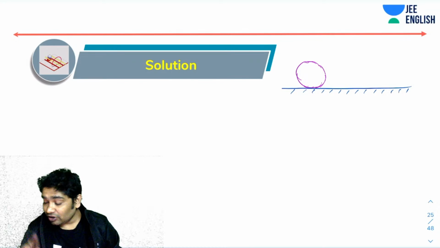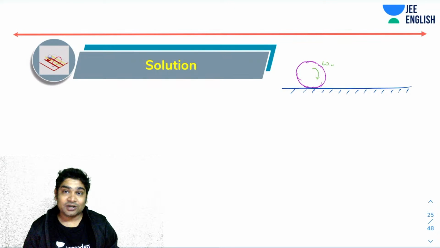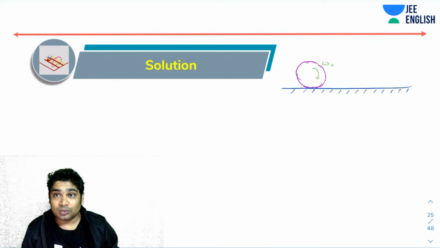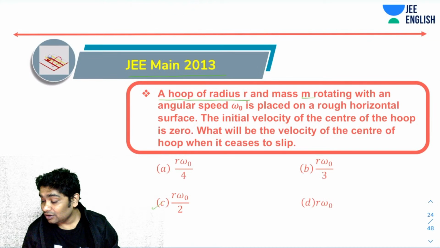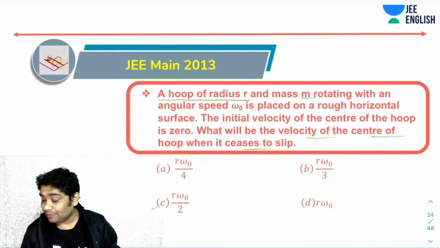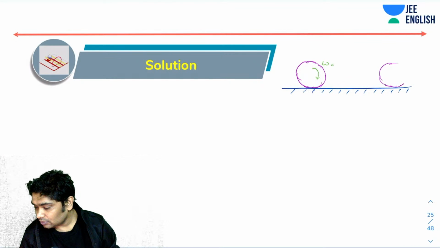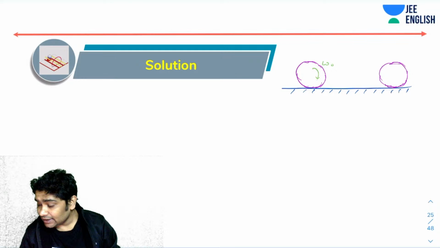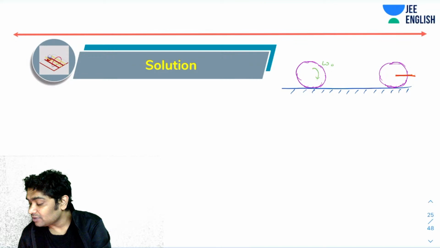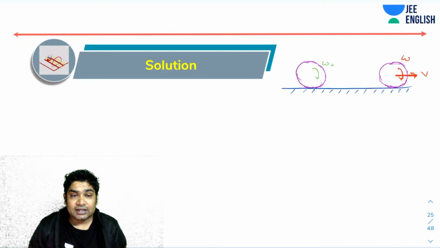Okay. So you have been told that a hoop was originally rotating with a velocity omega naught, and after some time it starts to pure roll, right? You have to find the velocity of the center of the hoop when it starts to pure roll, right? So let's imagine that after some time the center is moving with a velocity v, and the hoop is rotating with some omega. So these are the initial and the final conditions.